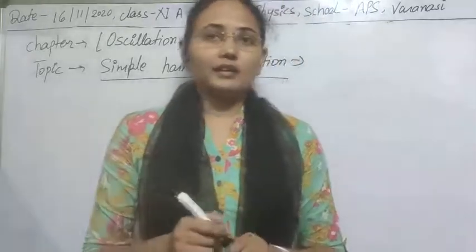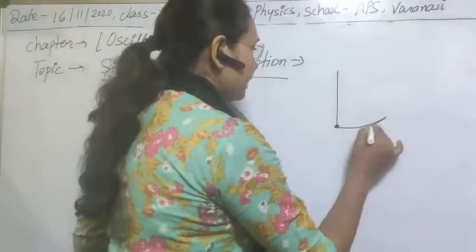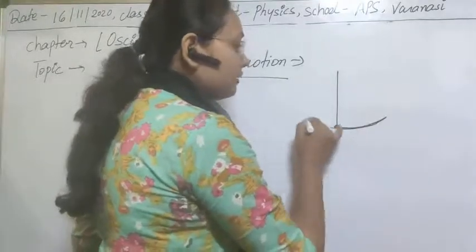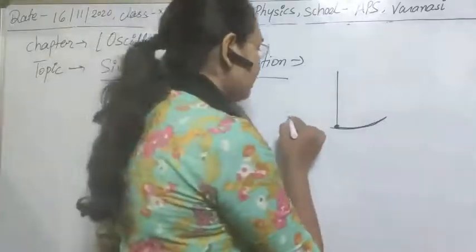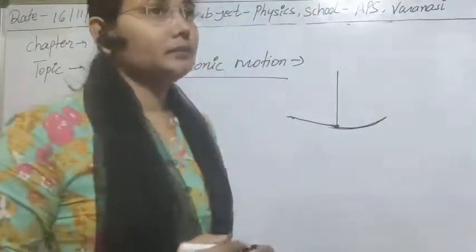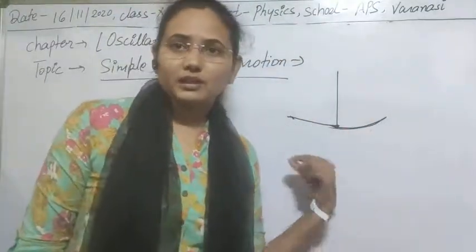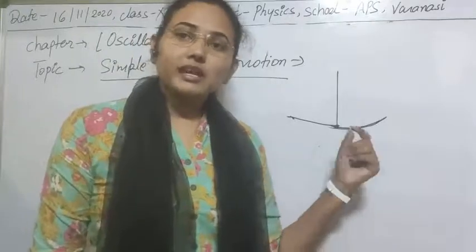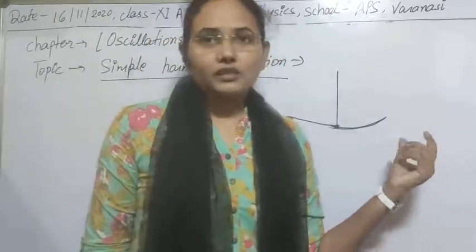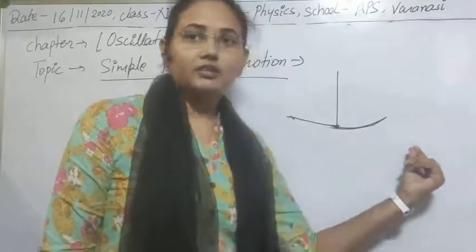Oscillatory motions are those in which there is a mean position, an equilibrium position, and a particle is executing to and fro motion around it, like the oscillation of pendulums and bobs. These are oscillatory motions. So oscillatory motions can be periodic. Obviously they will be periodic because the motion repeats itself after a certain interval of time.